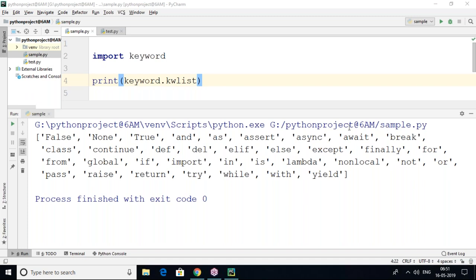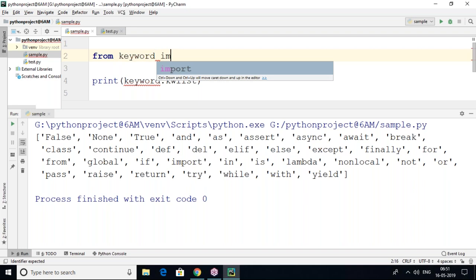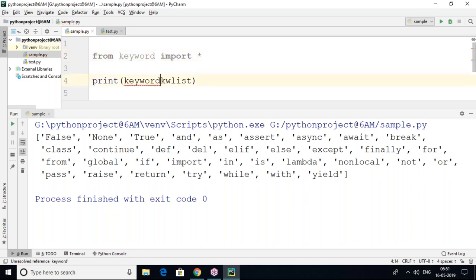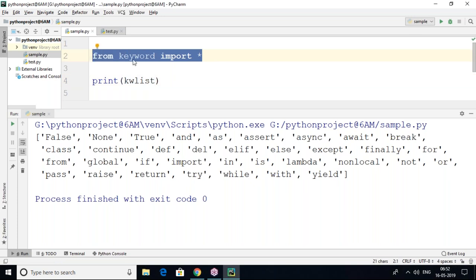I told you already. So, without the import keyword, can we print all the keywords? Yes, we can do that, but importing is different here. You have to use from keyword import star, then it is possible. Why we are using the module name is that if I use the module name, you can see clearly which module it is available in. This is another style of import statement.